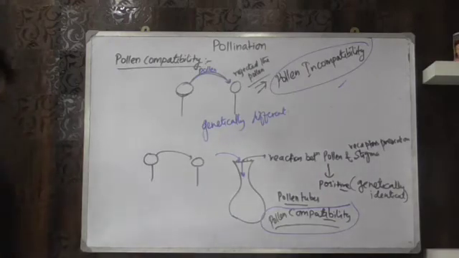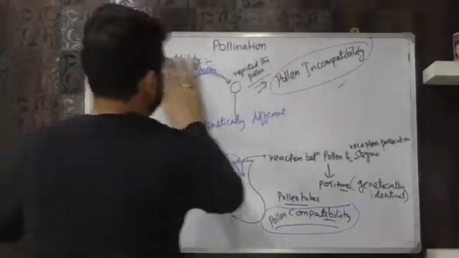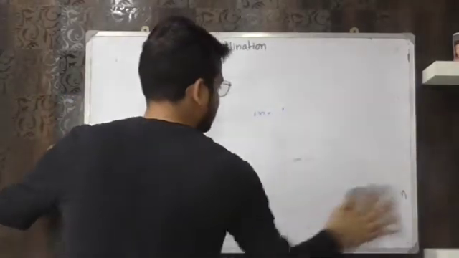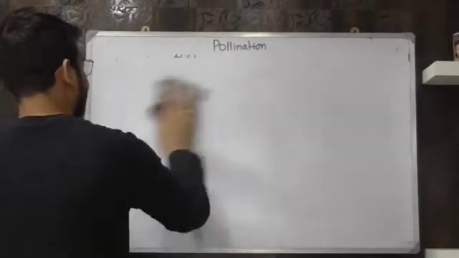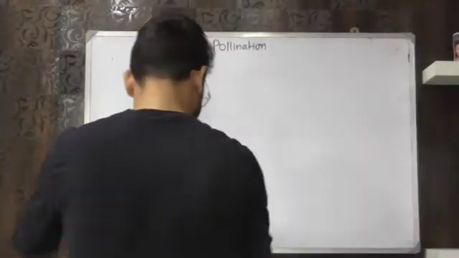Next step. Please copy करो इसको. मैं erase करूँगा. Okay. Next step is about fertilization. One more thing, please write a few points.